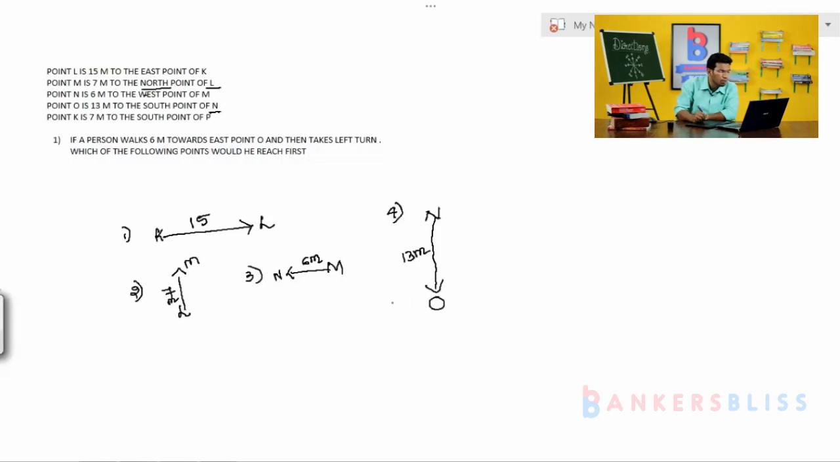Is it clear? Point K, again I will draw it for the fifth one. Point K is, again I write here, south of point P. Again this is the point P. South is nothing but the downward direction. It is nothing but 7 meter. The person is K. Is it clear, guys, how to draw the individual?